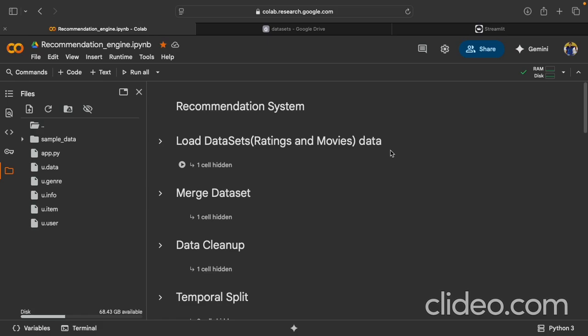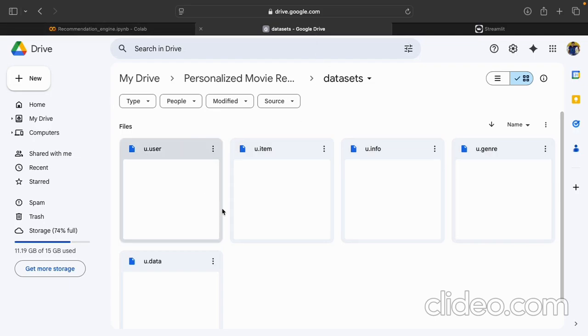So I have created a Google Colab notebook wherein I have incorporated all the code pieces. The data sets that are needed are there in the Google Drive. If you see the data sets, we have user data, user genre, and user ratings; items has the movie data, and user has the user information.